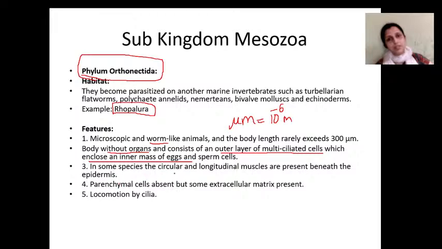In some species, circular or longitudinal muscles are present beneath the epidermis. Only in very few species of Rhopalura can you actually see strands or bands of muscles. Parenchymal cells are absent. Locomotion is with cilia and the somatic cells.